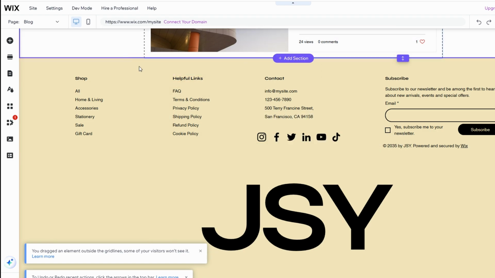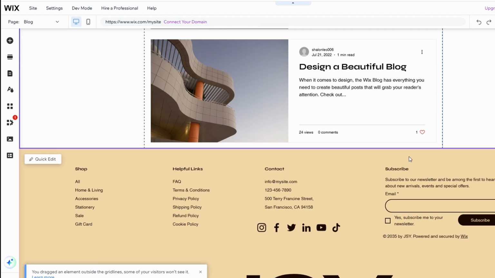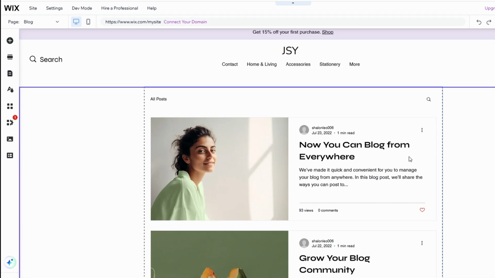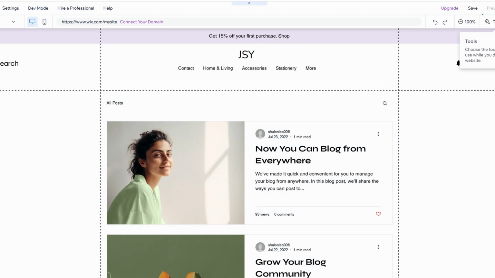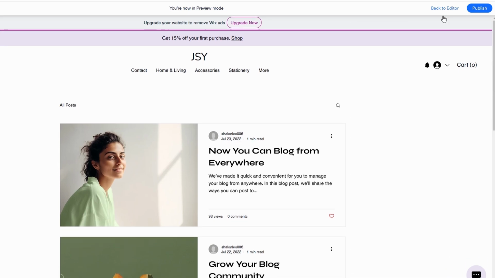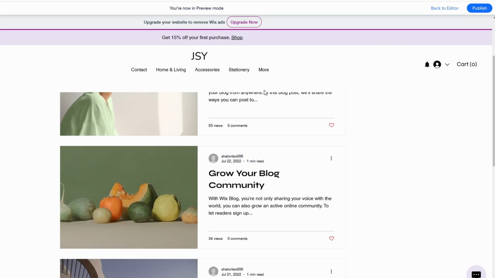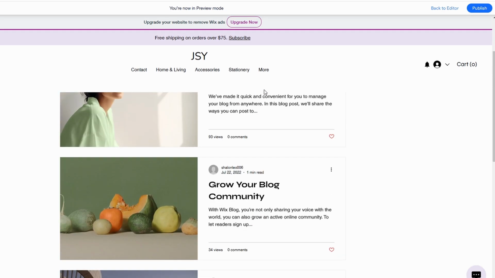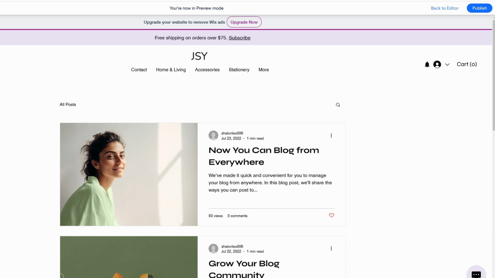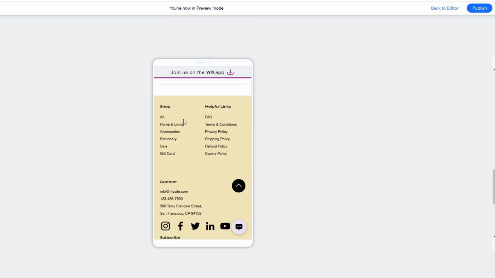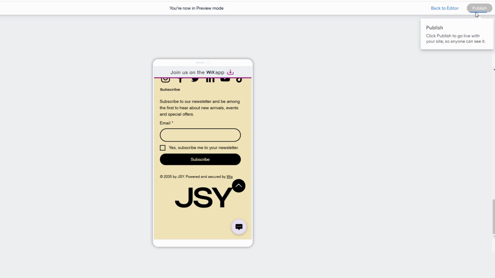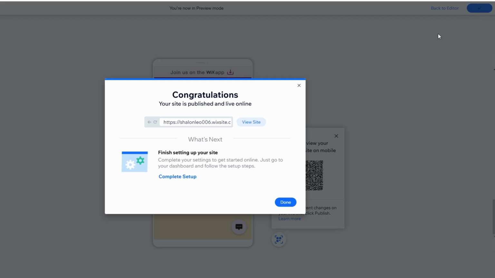Once you've customized your website and added all the necessary content, it's time to preview your site. Click the preview button at the top right of the editor to see how your site will look on desktop and mobile devices. If everything looks good, click Publish to make your website live. Wix will give you a free wixsite.com domain like yoursite.wixsite.com, but if you want a custom domain, like yoursite.com, you can upgrade to a premium plan.